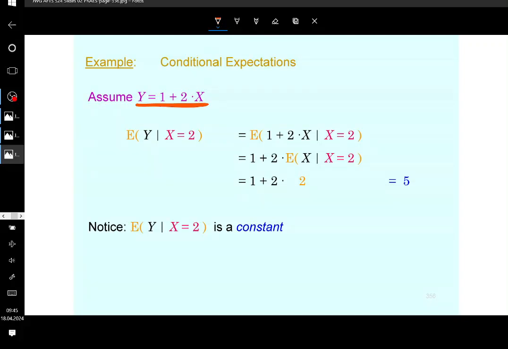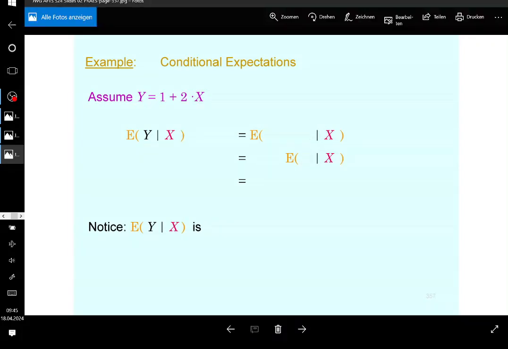So this is not only true for linear transformations, but in this case, I will use this for linear transformations in particular. You understand that, guys? Okay, so keep in mind this is a constant then. Conditional expectation is a constant, all right? But in general, it is not, because if x is not specific, as this is the case, then if you look at the conditional expectation of y given x, this is another concept, this is going to yield a random variable.